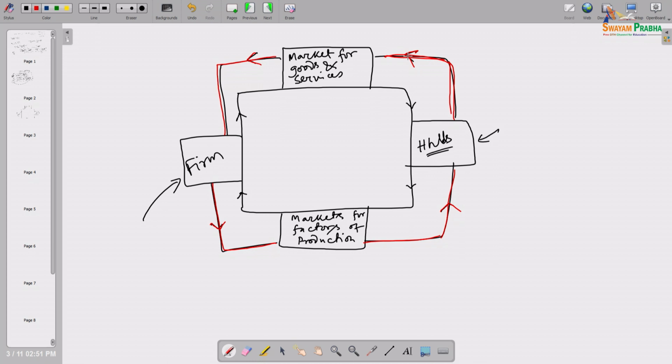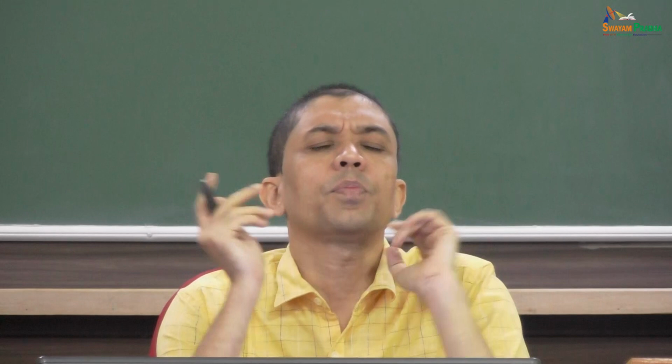Exactly that way, firms are hiring factors of production from households, so they have to pay those factors their respective remuneration: wages to laborers, rent to land, interest to capital, and whoever is the entrepreneur gets the profit. So, income is generated in that way, and the monetary flow is following the red color loop, the red color arrows. So, definitely, whatever different types of production are happening within an economy.